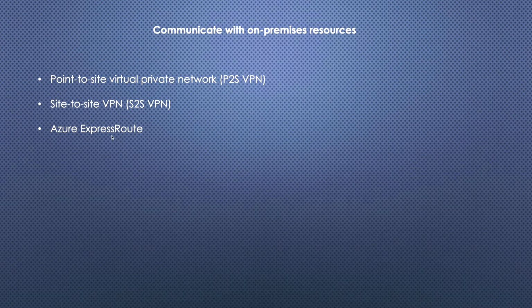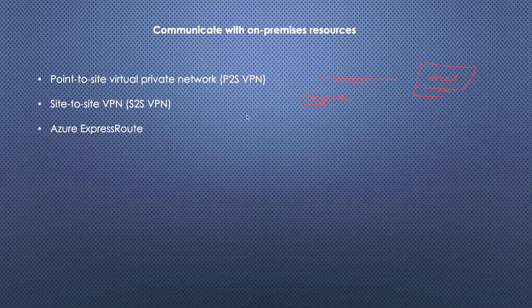Let's discuss it. Point to site virtual private network means there is one point, a computer. It can be your personal computer, your office computer, something like that. And now you are going to connect to your VNet. So this is called point to site. That means a single computer is going to connect to your VNet. It is called point to site.